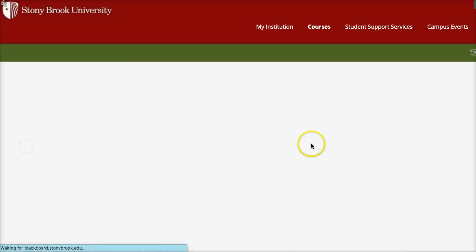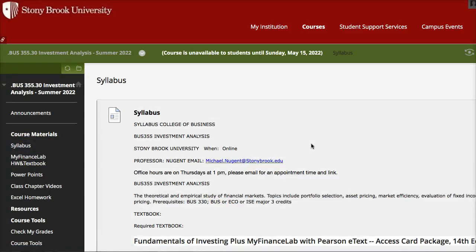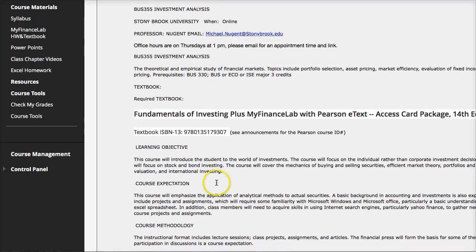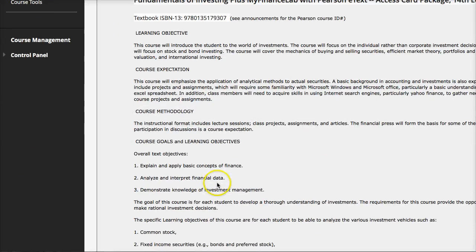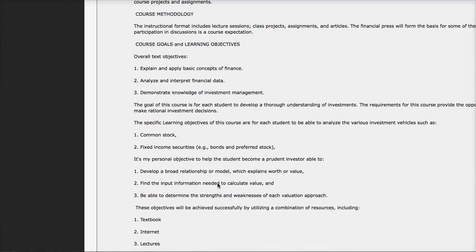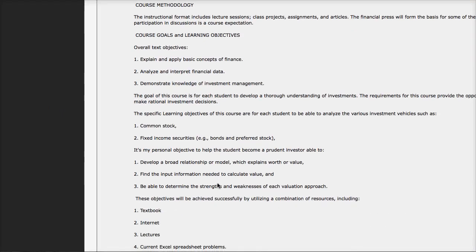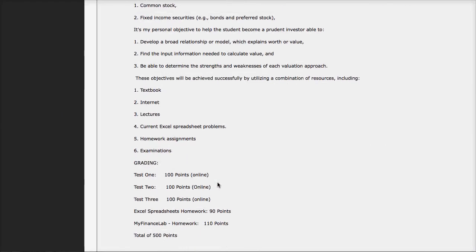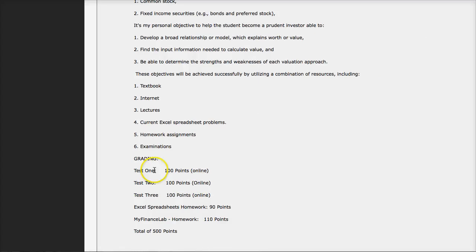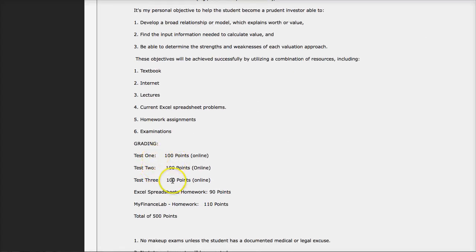Let's look at the syllabus. When you have a chance, you want to read over the syllabus, and it'll give you information about the course, a little bit more about the learning objectives, the expectations, the methodology I use, the learning goals and learning objectives, as well as what's important to you, the grading. So the grading comes into, each test is 100 points.